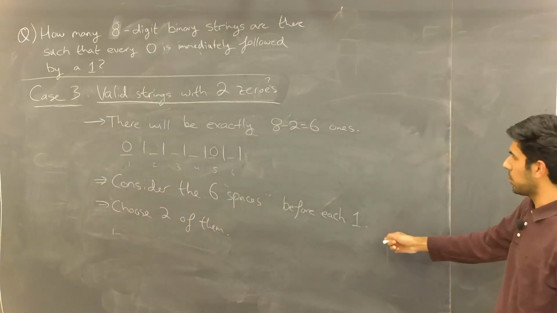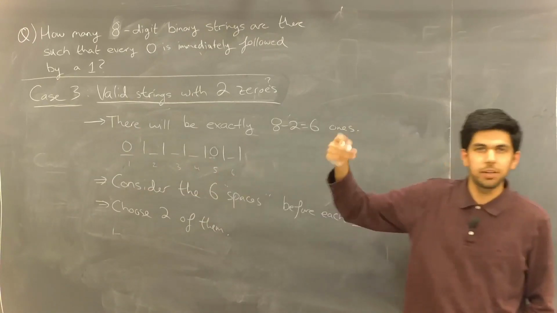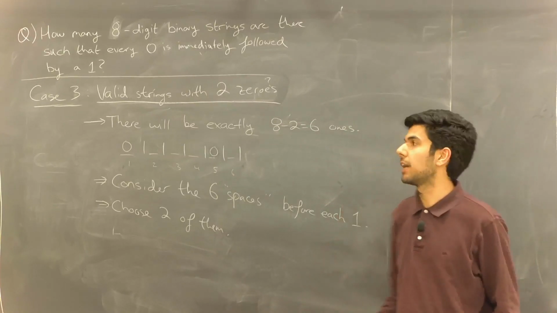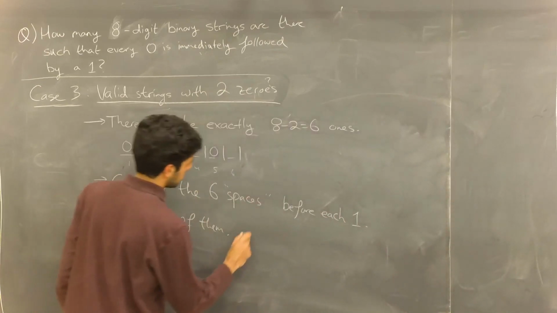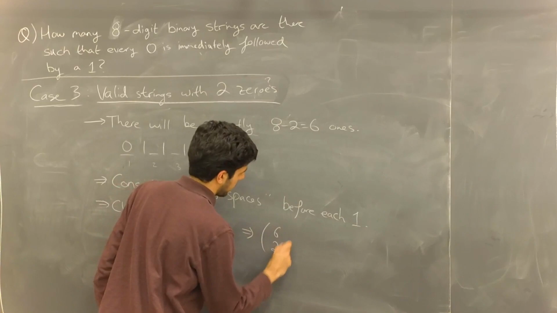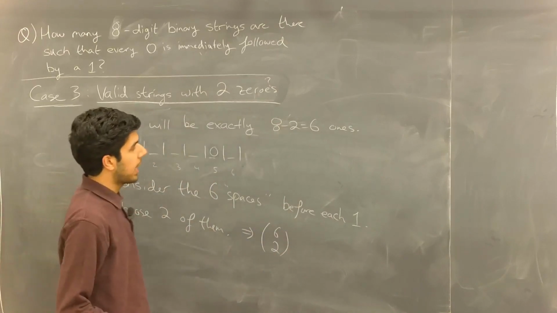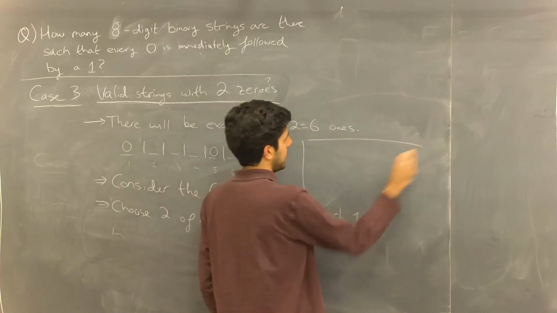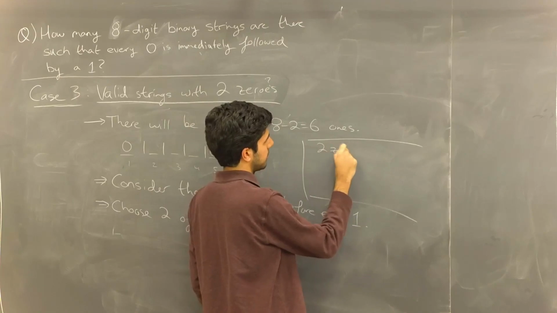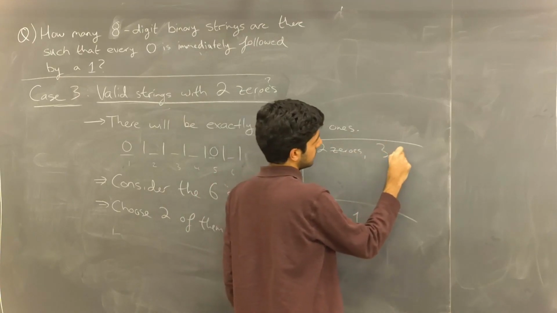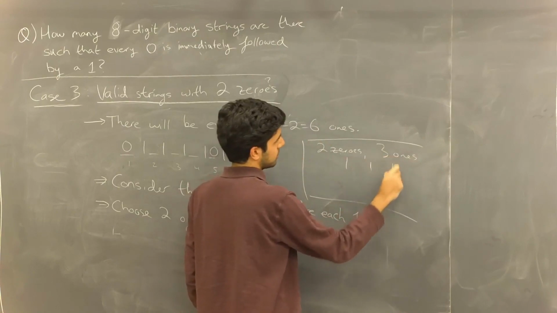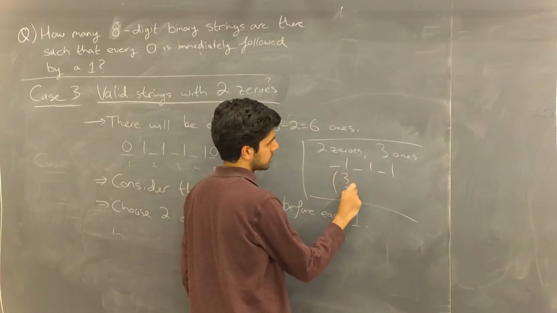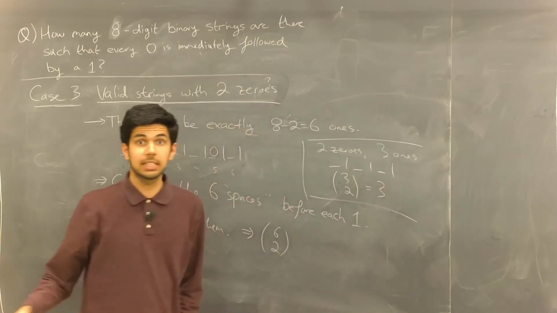So just writing it out, we'll consider the 6 spaces that are found 1 before each one, and we're just going to choose 2 of them, and that'll give us the amount of valid strings. Right? So in this case, it would be 6 choose 2. And if we think back to the 5-character strings, for example, just a brief aside, we would have 2 zeros and 3 ones. So we would consider the 3 ones in a line, the 3 spaces, choose 2 of them, and we get the same answer as before, 3.